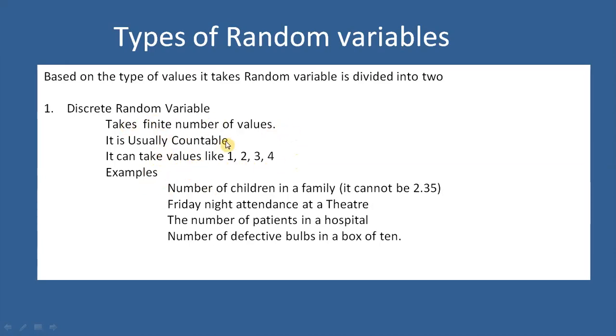Examples of discrete random variables are the number of children in a family. In this, we cannot say there are 2.5 children or 2.35 children. Others are Friday night attendance at a theater, the number of patients in a hospital, the number of defective bulbs in a box of 10. These are examples of discrete random variables. It always takes a finite number of values.